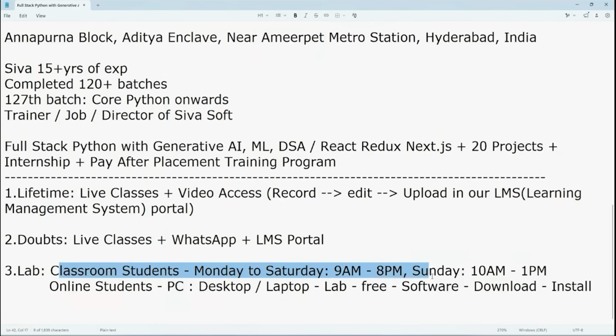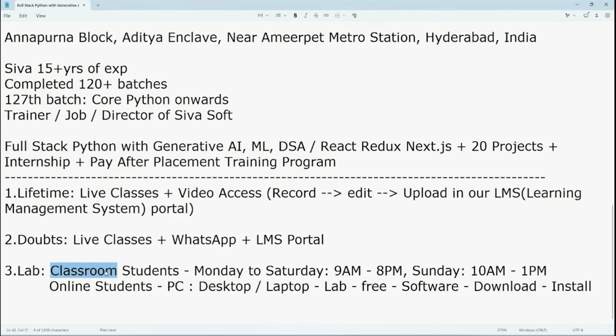In the case of classroom students, we need to maintain proper classrooms, so obviously AC should be there, proper maintenance should be there. Specifically in labs, we need to maintain highly configured computers. We need to maintain some lab coordinators to clarify student queries. Obviously AC bill, power bill, it includes everything, some maintenance. We need to pay the rents. Because of all these calculations, it is not possible to provide any offers for classroom students.